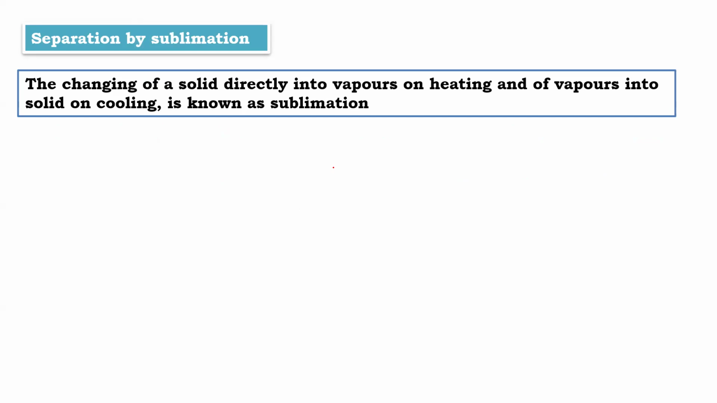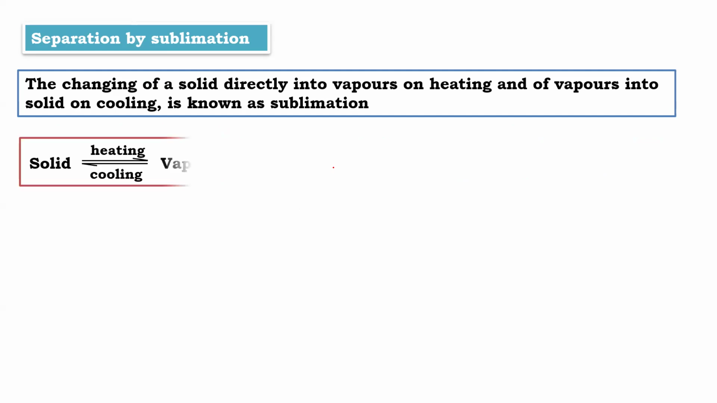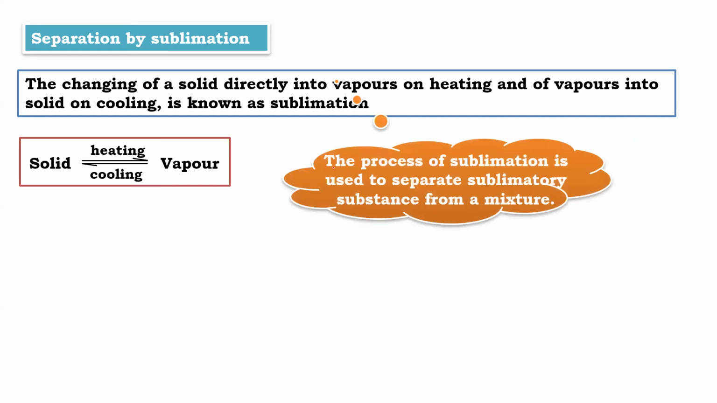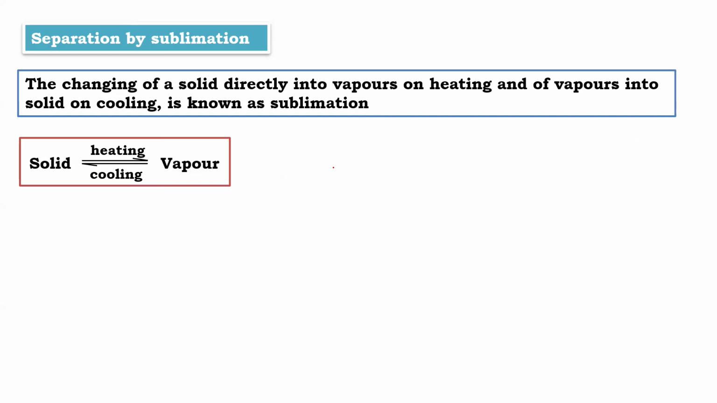Sublimation. This is very important. This is used for solid and solid only mixture. One has to be what? Sublimatory and another has to be non-sublimatory. Look, beta. The process in which a solid directly goes into gas without going into the liquid state is known as sublimation.